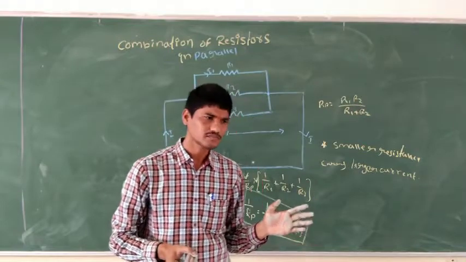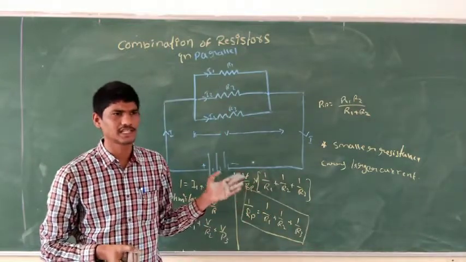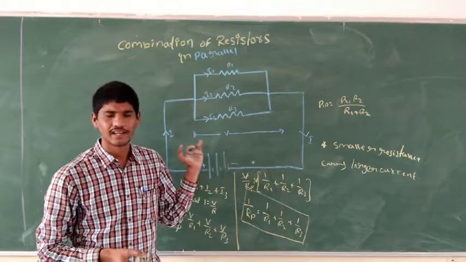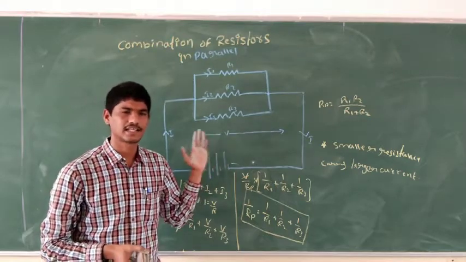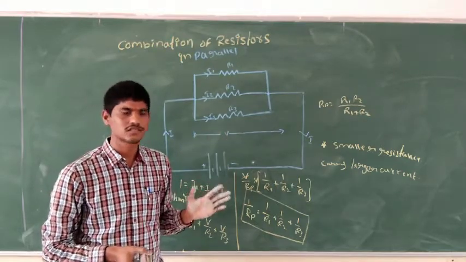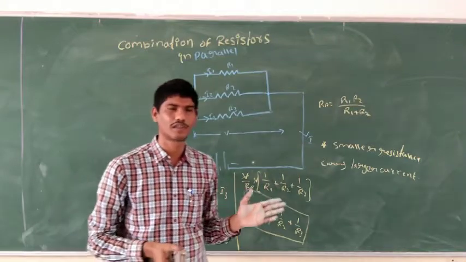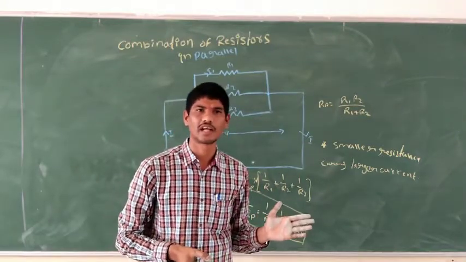So these are the main advantages and disadvantages of resistors connected in series as well as parallel. In the next session we are going to see about the heating effect of electric current.